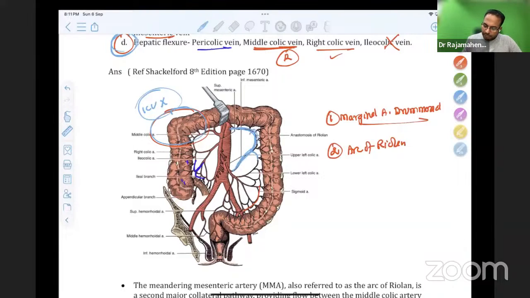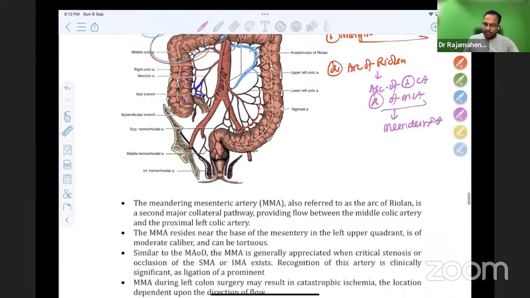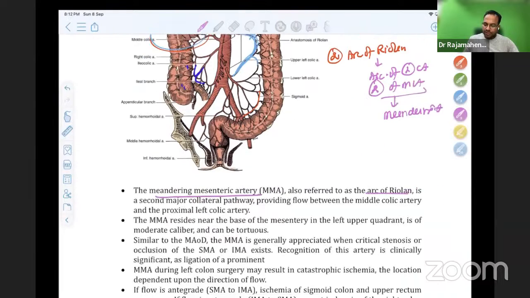It is a connection between ascending branch of left colic artery and left branch of middle colic artery. So this is arc of Riolan, also called meandering artery, the meandering mesenteric artery.